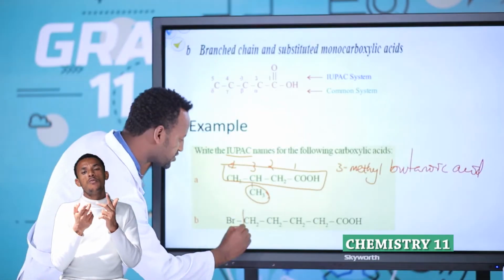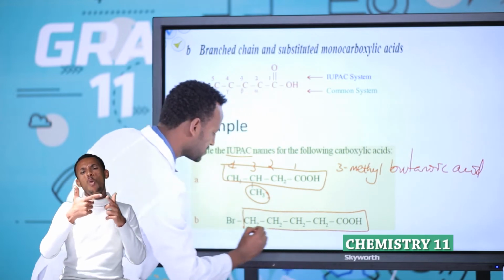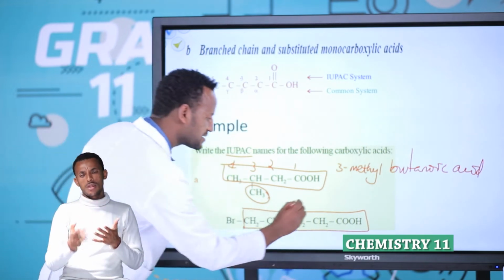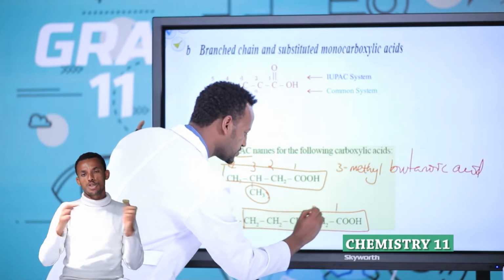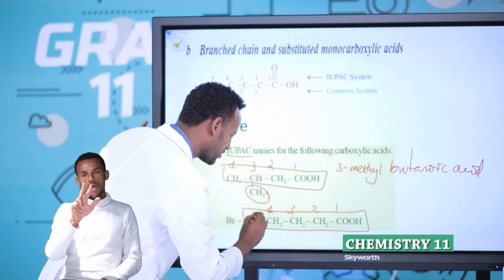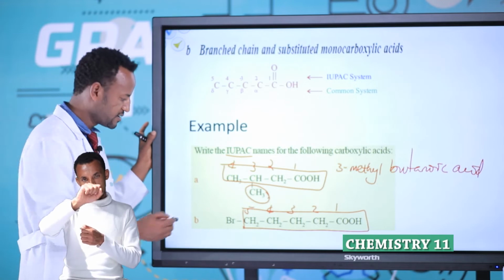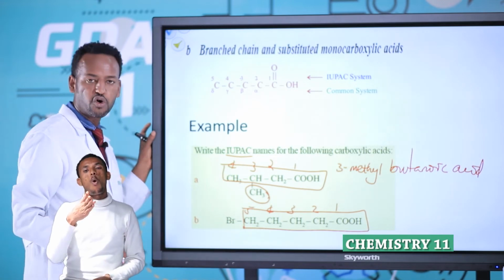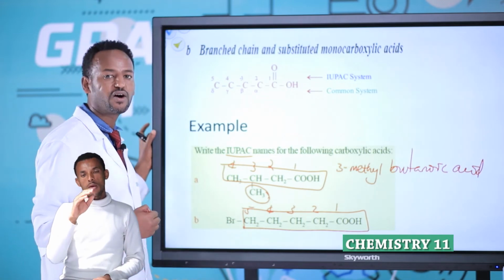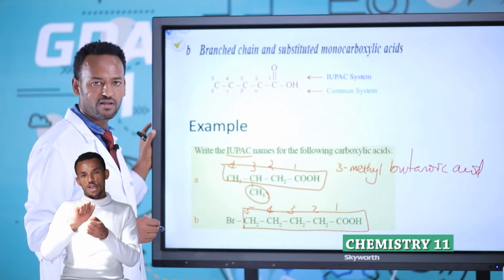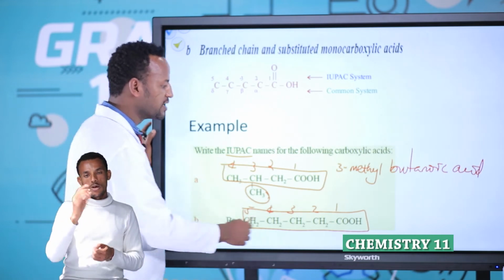Look at the other example. First select the longest chain. This is the longest chain. Numbering starts from this position: 1, 2, 3, 4, 5. Is there any side chain? Yes, bromine, Br. As a substituent or side chain it is bromo, in the fifth position.